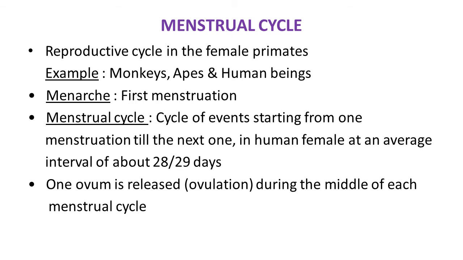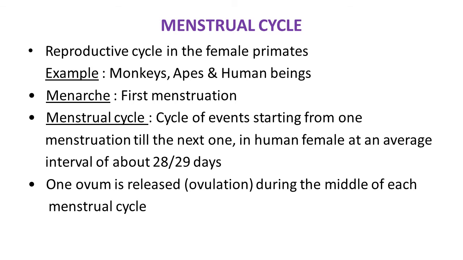The menstrual cycle is the cycle of events starting from one menstruation till the next one. In the human female, it is at an average interval of about 28 to 29 days. So every 28 to 29 days these cycle events are observed gradually as a menstrual cycle.